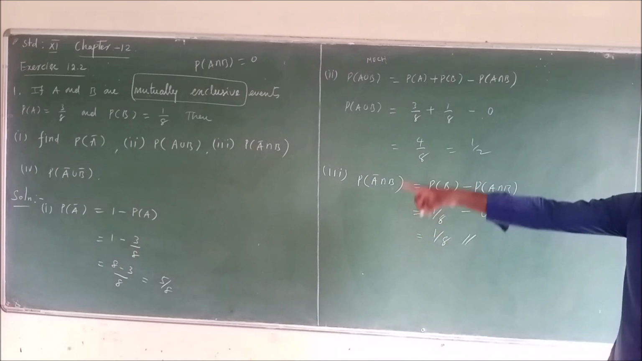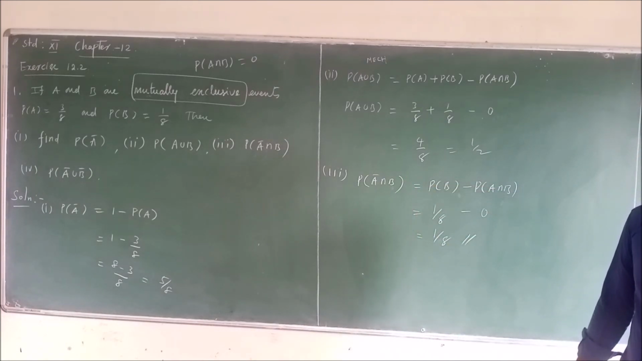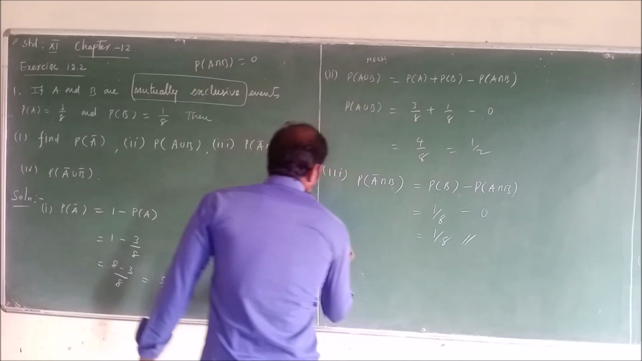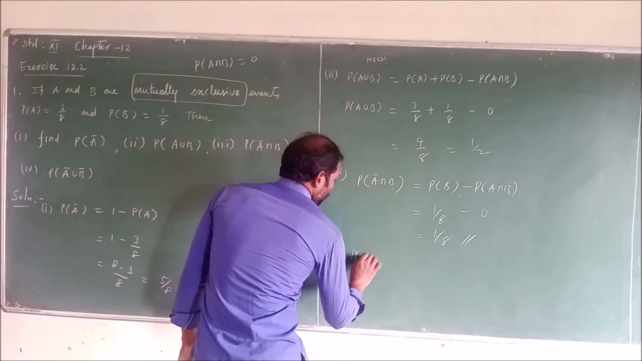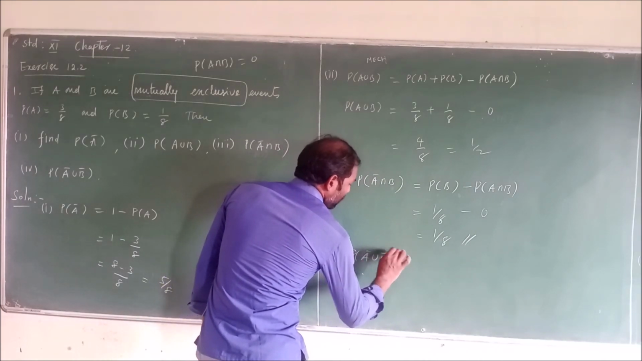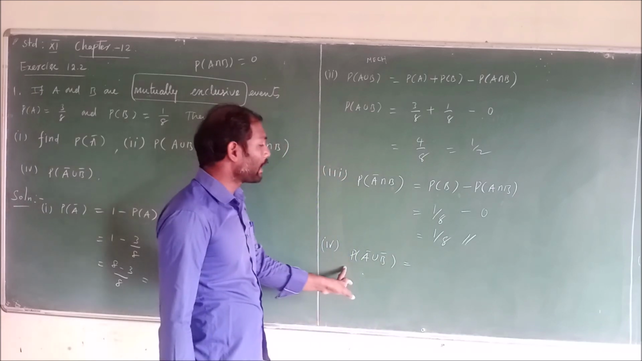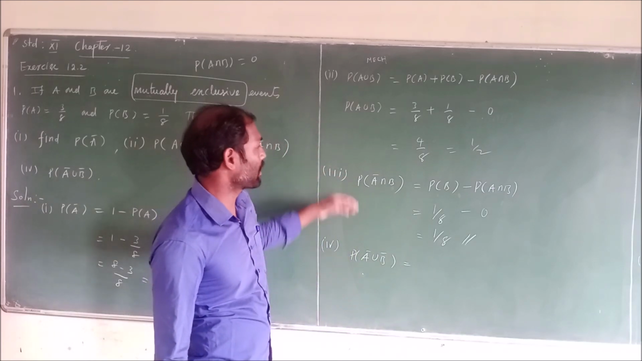Then the last one is probability of A bar union B bar. The fourth one, probability of A bar union B bar, uses De Morgan's law.